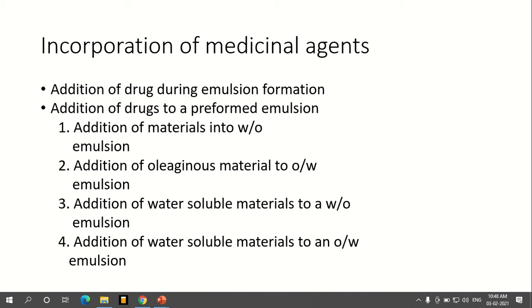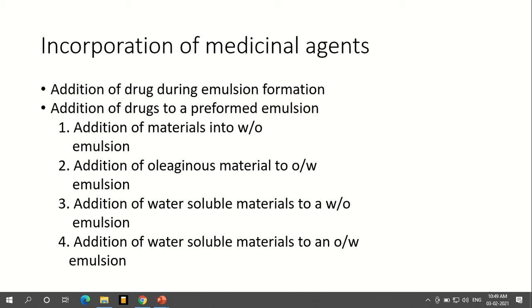Suppose we are adding a drug during emulsification: at what point should we add the drug, and in which phase should we mix it? For example, a material that is added to water first will be dissolved. Then the continuous phase is the oil phase over there. Once all the material is added to the water and stirred properly, it will be added into the oil phase.